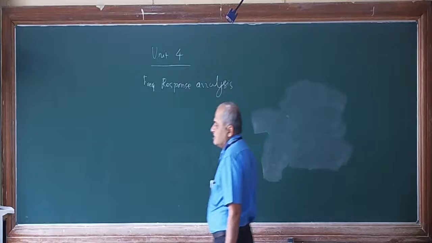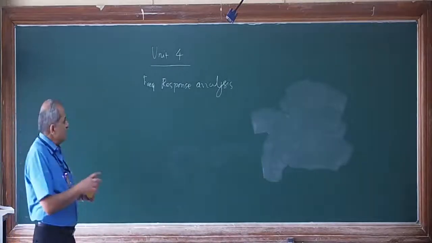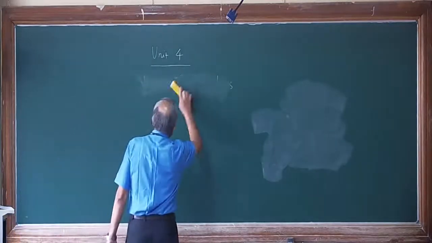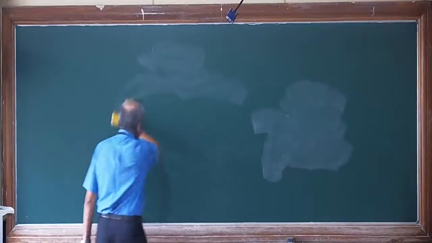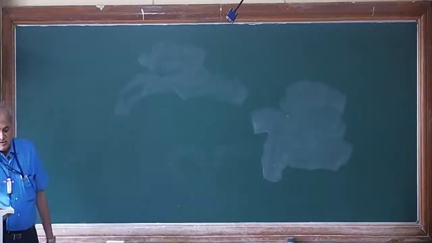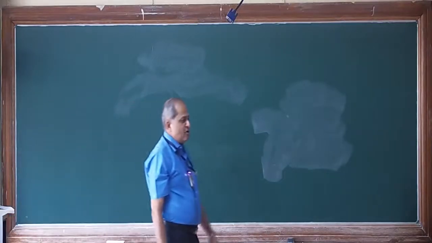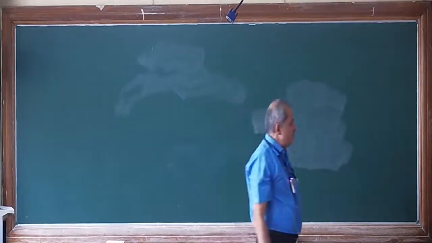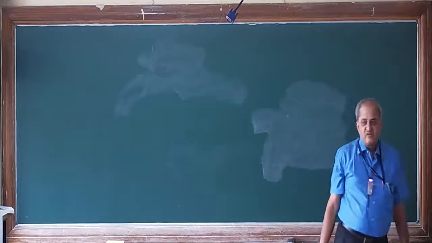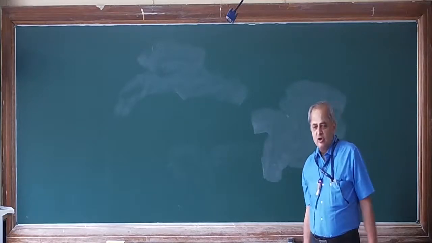Frequency response is one of the most commonly used methods to analyze the stability of a system. Basically, the disadvantage of time response analysis is that it pertains to a particular order of a system.